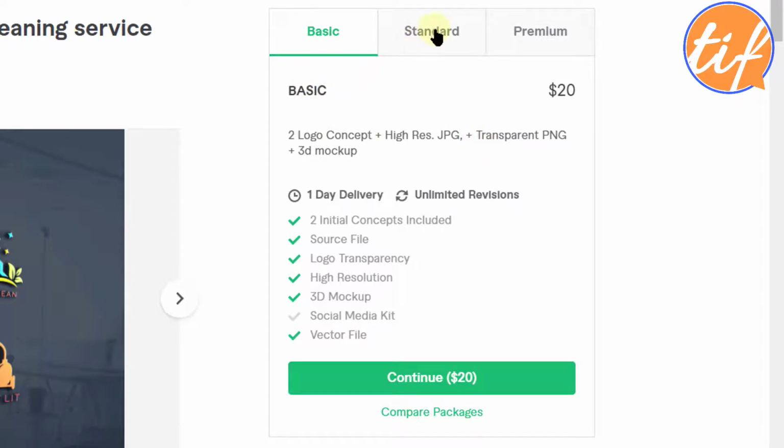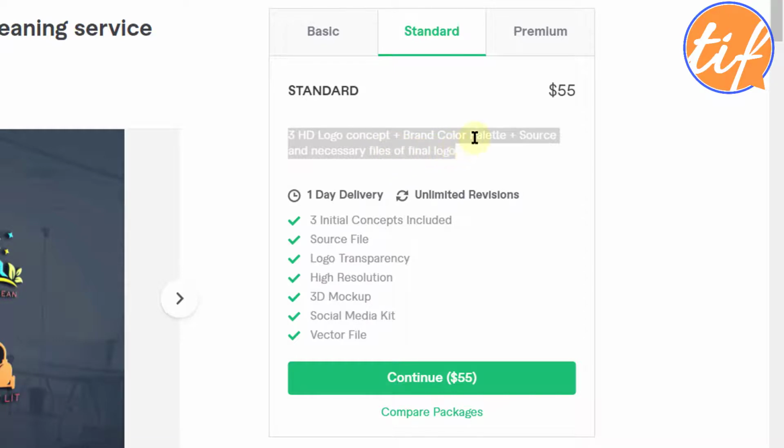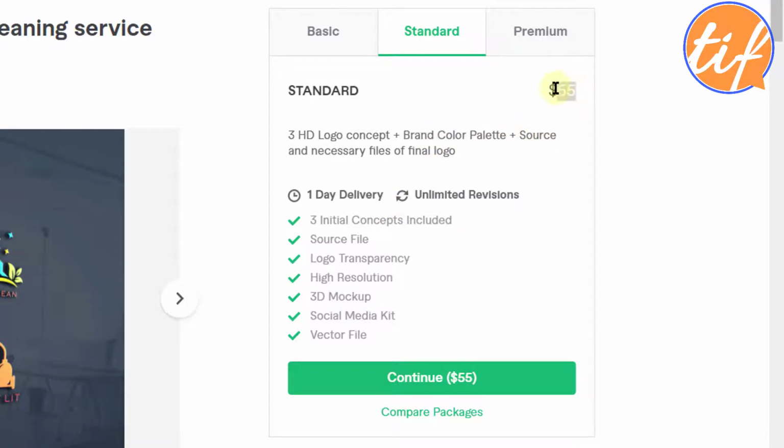The second package is standard. He's also named it standard. No creativity over there. All right, so 3 HD logo concepts. There is no point in having a logo concept in HD format. It can be any concept. It's just a concept, right? It's not the final logo. Then brand color palette, source and necessary files of final logo. Now brand color palette is something which by default should be there everywhere. You cannot build a logo with any color that you want. It has to match my branding, right? So that is there. Standard package is for $55.